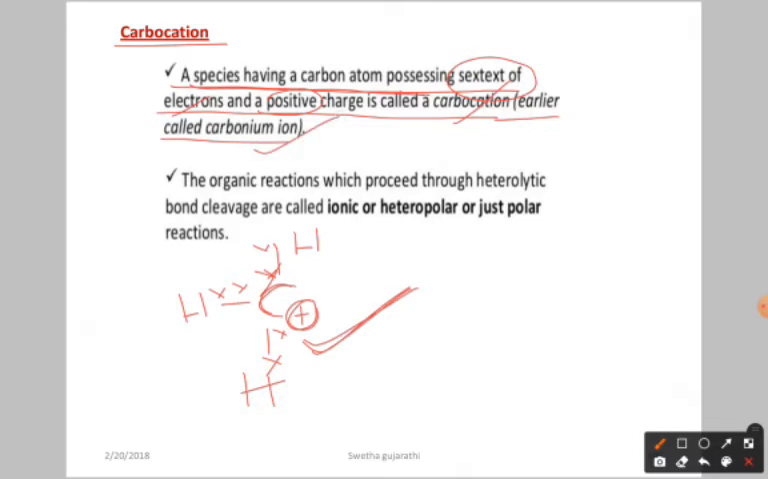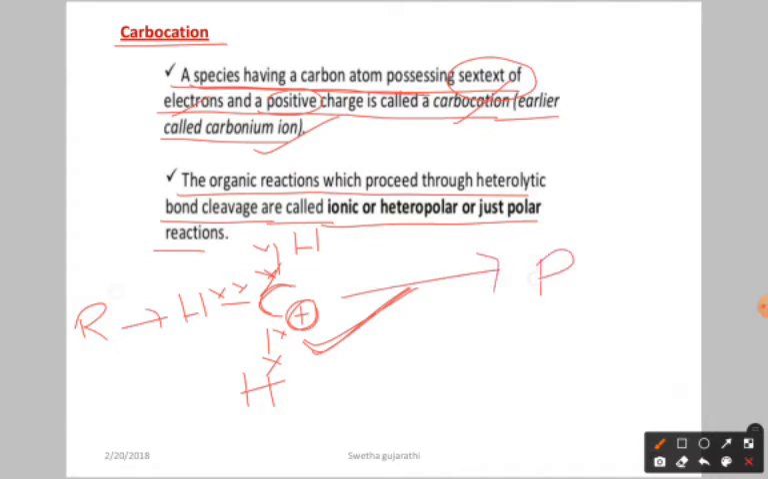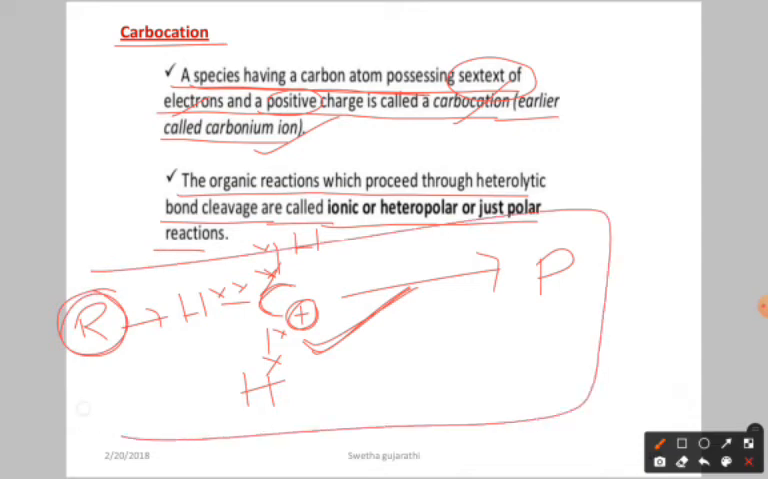The organic reactions which proceed through heterolytic bond cleavage are called ionic or heteropolar or just polar. Means, for example, a reaction is there: reactant, and finally you are going to get the product. In the reactant, if cleavage is taking place heterolytically, now this type of reaction is called what? Ionic or heteropolar or just polar.